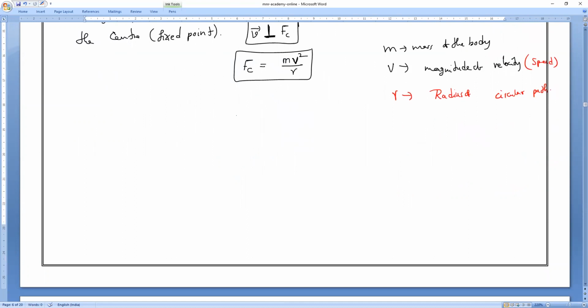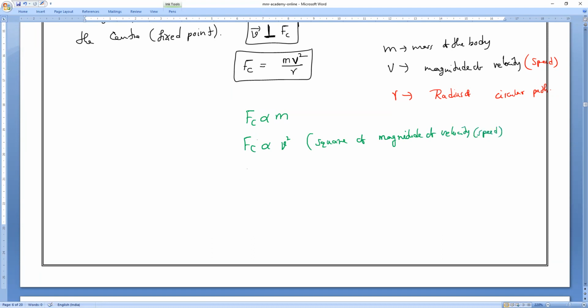Now, the relations. Centripetal force is directly proportional to the mass of the body. Centripetal force is directly proportional to the square of the magnitude of velocity. Do you understand the meaning of this? What is the magnitude of velocity we call? Speed. Called as speed.